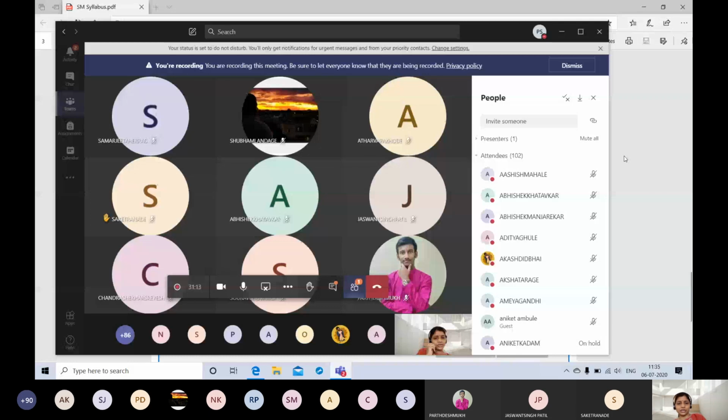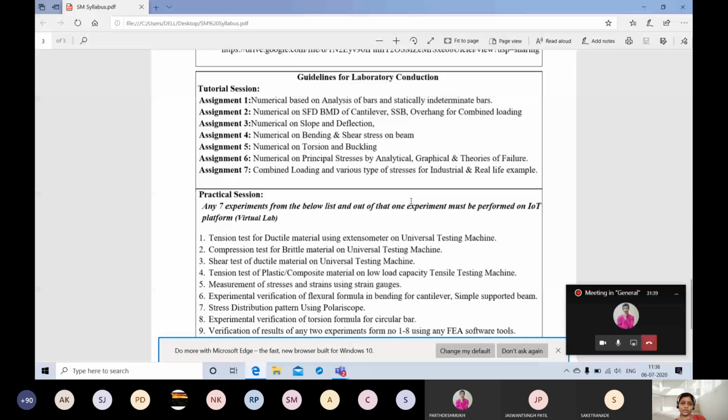After each unit I'll give you the questions. I'll try to give different types of questions to all the students, but anyway, you are at home and you have to solve them on your own. That will not be an issue. These are the different types of assignment. In total 7 assignments are there, and you have to submit them.